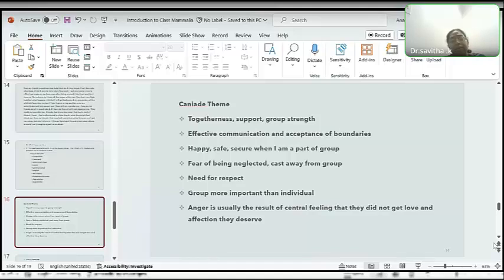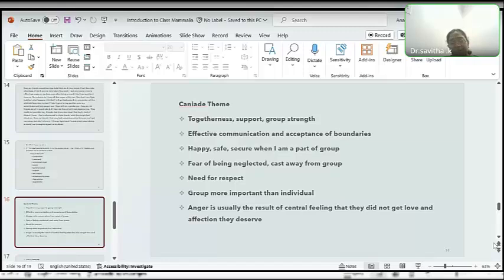And another theme of Canada is they feel very safe and secure, especially when they are a part of the group. And here also in the case, he tries to be a part of the group by trying to excel. And also there is a fear of being neglected and cast away from the group. To maintain that, he is again ready to do anything. So he wants the position in the company. If there is a good position, then he will not be looked down by his subordinates, or it will help him to be in the company. So he will not be thrown out of the company, so that a social position is maintained even in his